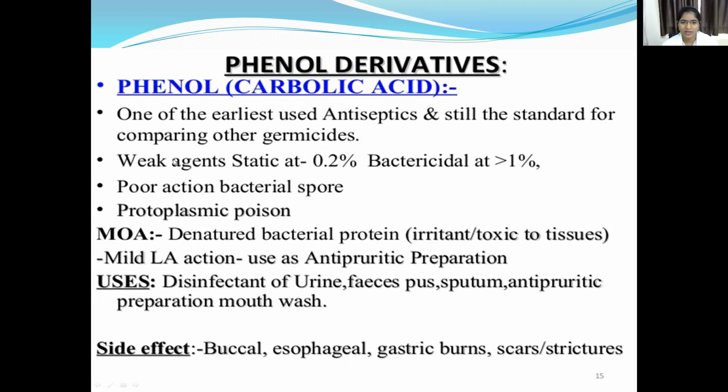The mechanism of action of phenol is denaturation of bacterial protein, and it has a mild local anesthetic action. It is used in antipyretic preparations, as a disinfectant of urine, feces, pus, sputum, and in antipruritic preparations and mouthwashes. Side effects: it causes buccal, esophageal and gastric burns and scars.